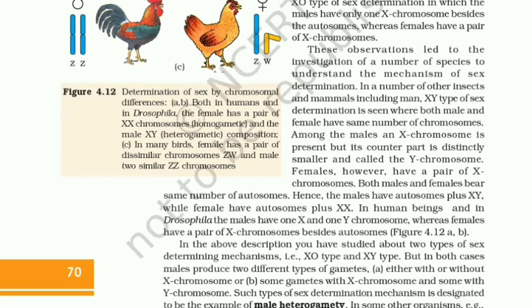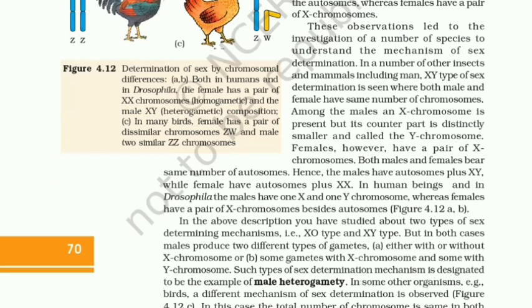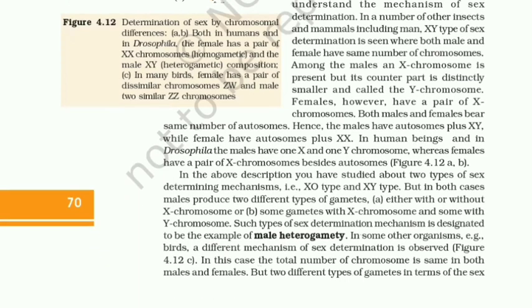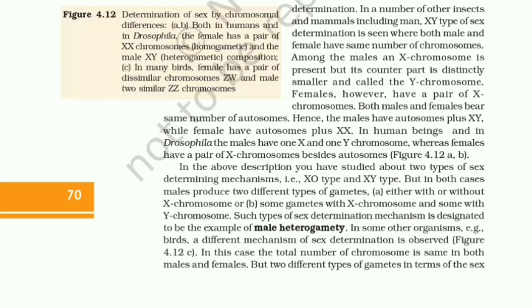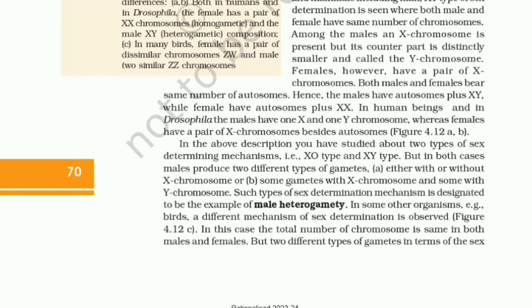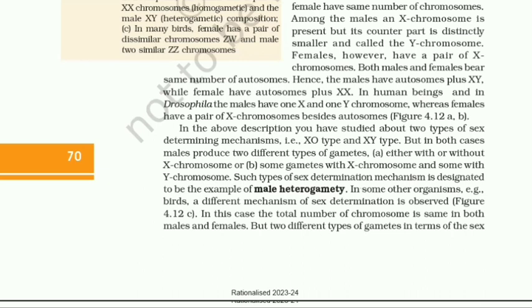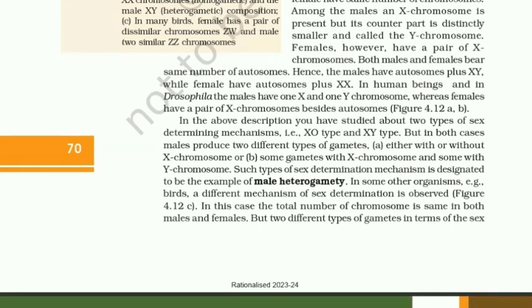These observations led to the investigation of a number of species to understand the mechanism of sex determination. In a number of other insects and mammals, including man, XY type of sex determination is seen, where both male and female have the same number of chromosomes. Among the males, an X chromosome is present, but its counterpart is distinctly smaller and called the Y chromosome. Females, however, have a pair of X chromosomes.